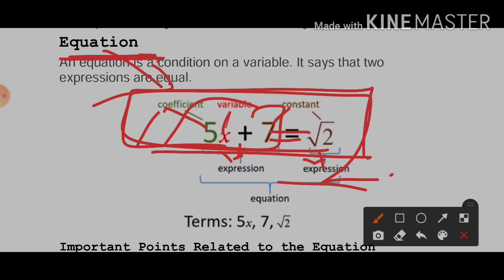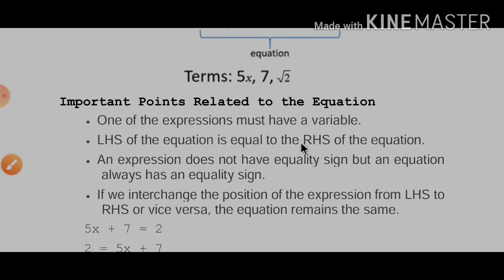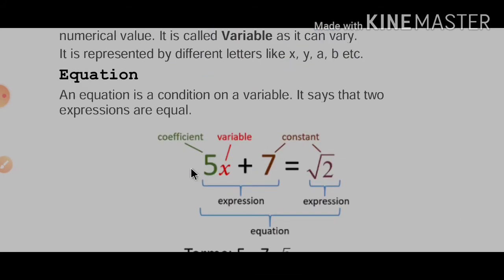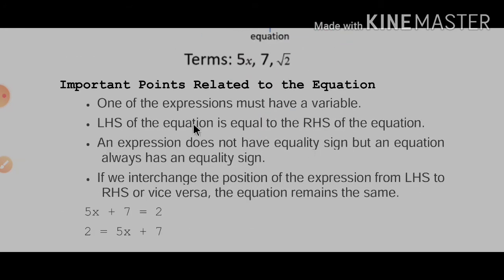So what is an equation? For an equation we always need an equal sign. An equation also always contains two parts, the LHS and the RHS. One of the expressions must have a variable. There should always be a variable, constants, and operations. The LHS of the equation is equal to the RHS of the equation.